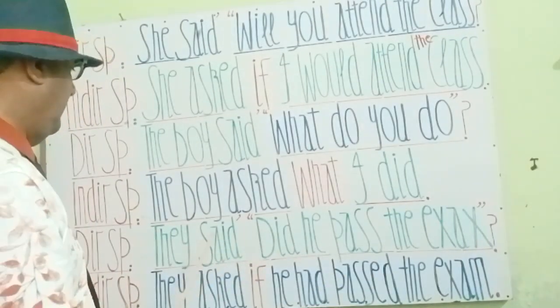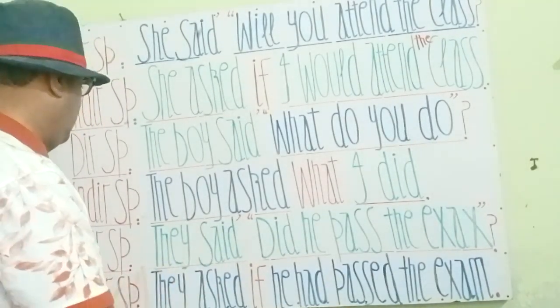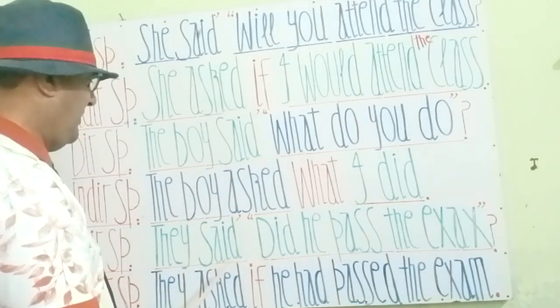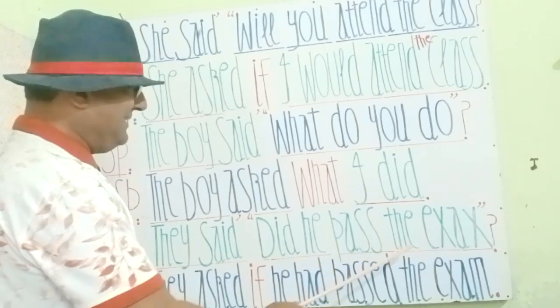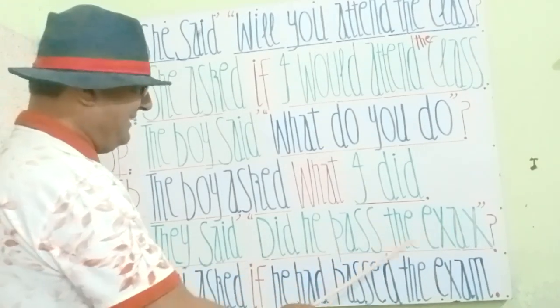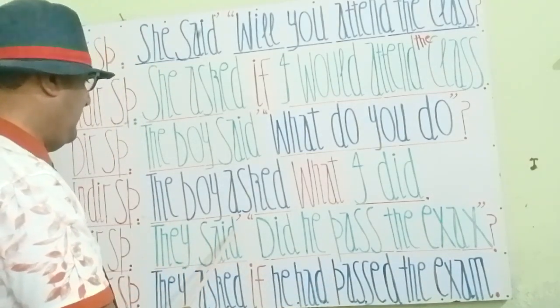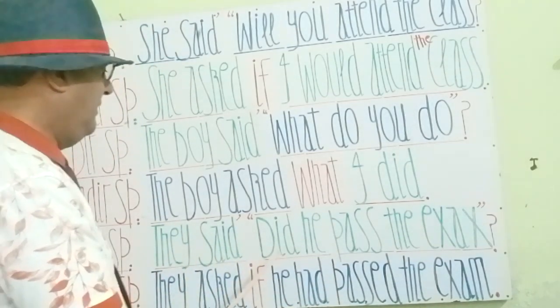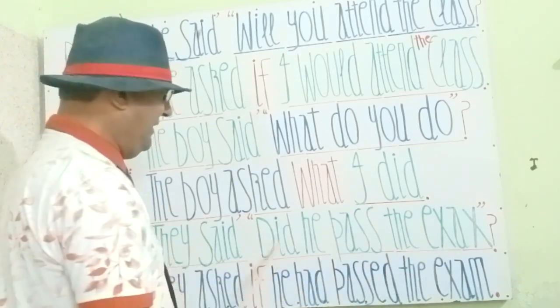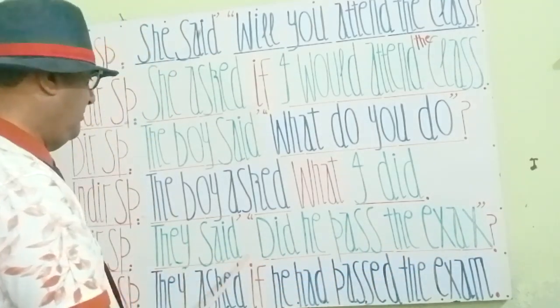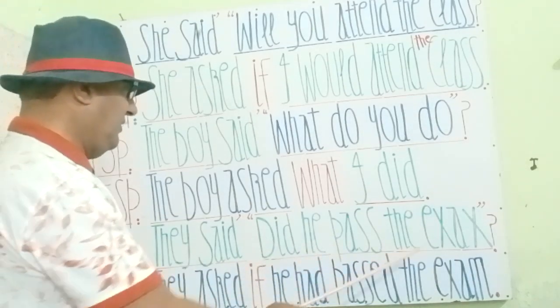Indirect speech. आइए अगला पैराग्राफ देखते हैं. So you see, my students, they said, उन्होंने कहा, comma, inverted comma, start. "Did he pass the exam?" Commas close, interrogative sign. You see, my students, they said, comma, inverted comma, start. "Did he pass the exam?" Commas close, interrogative sign. उन्होंने पूछा क्या उसने इम्तिहान पास कर लिया.